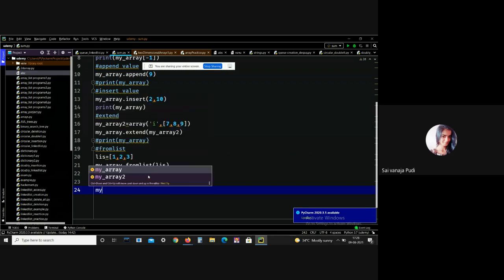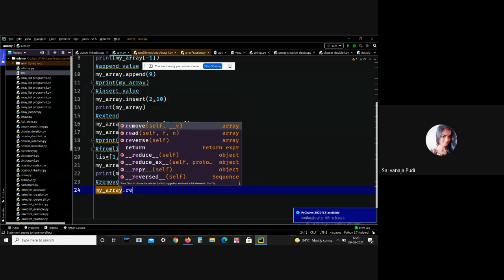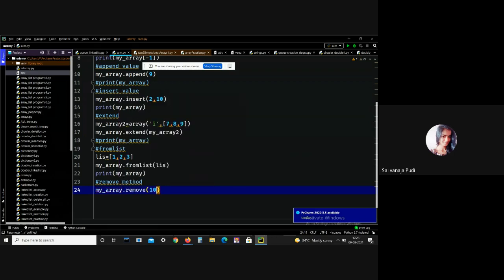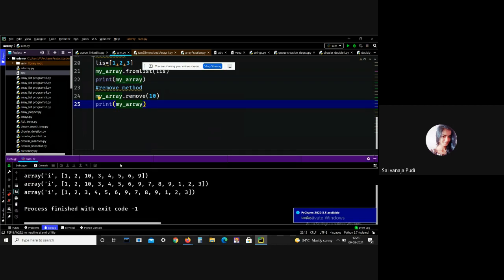Here I just want to remove an element, that is 10. Print my array. See, 10 is there here, but 10 is not present in the next array. 10 is removed perfectly.